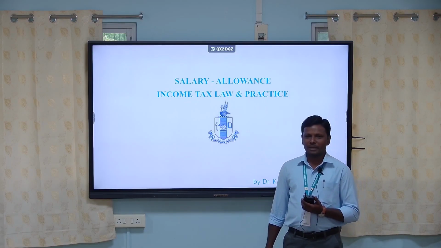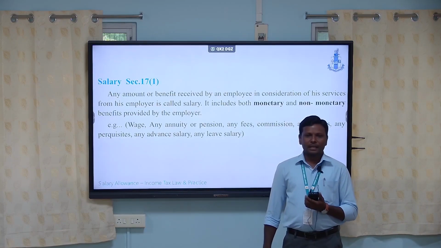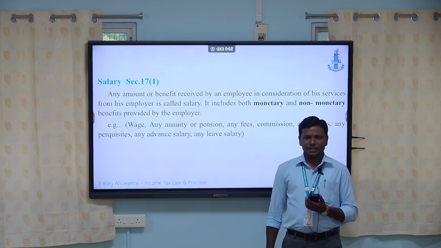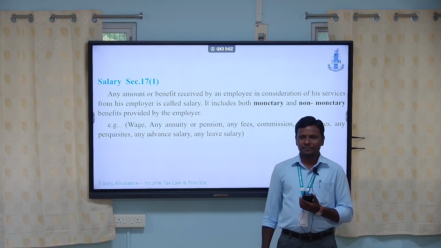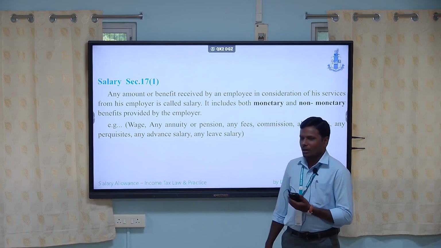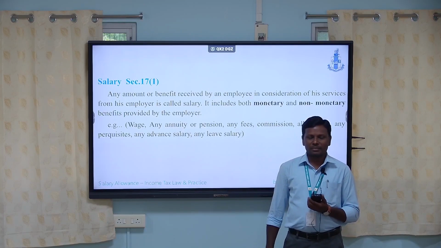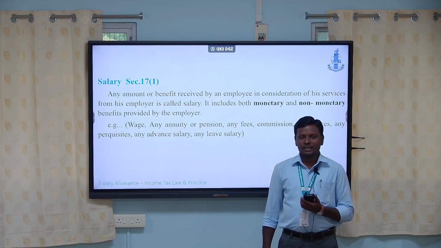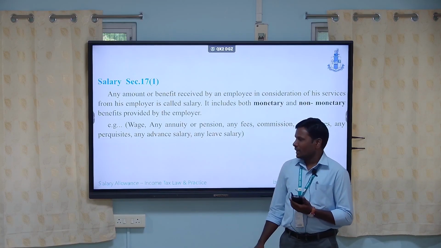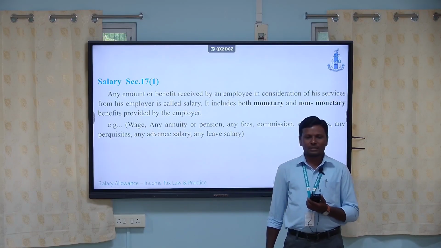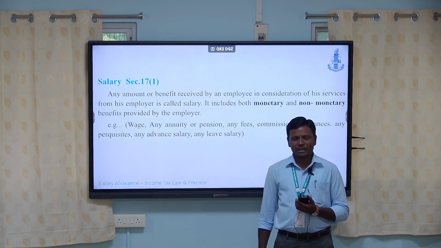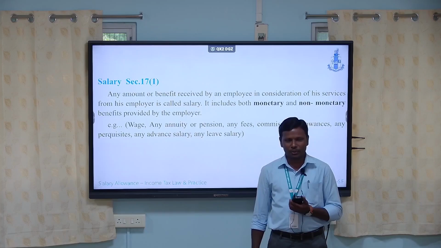Before that, what do we mean by salary? Any amount or benefit received by an employee in addition to his service from his employer is called salary, and it includes monetary or non-monetary benefits provided by the employer.